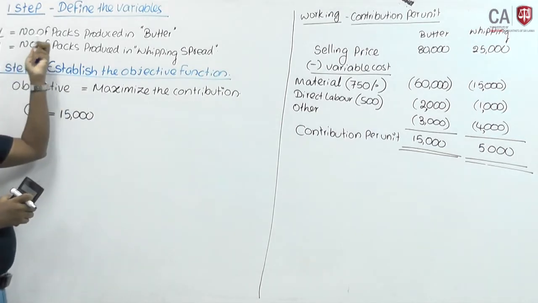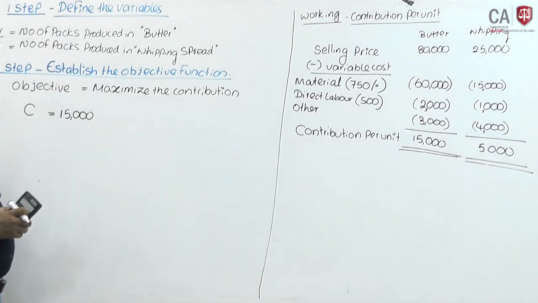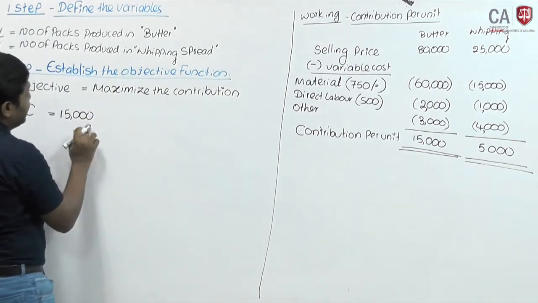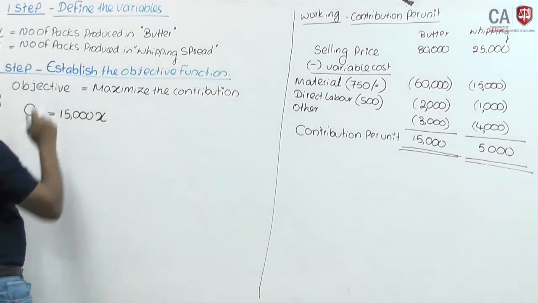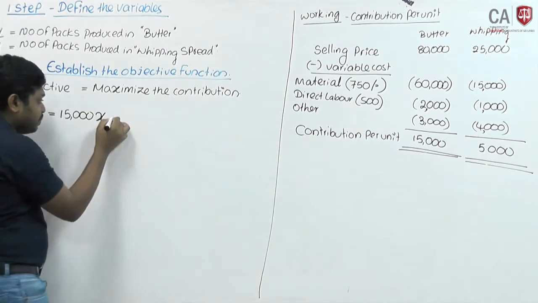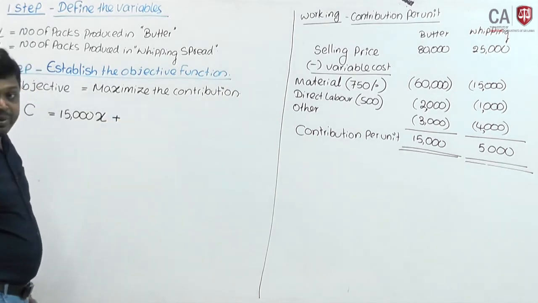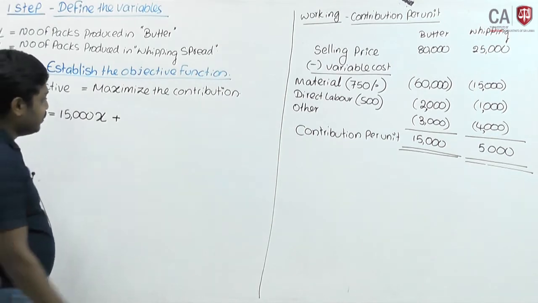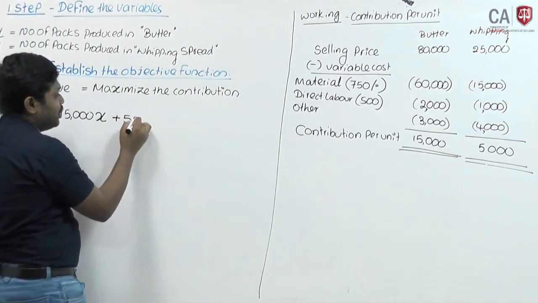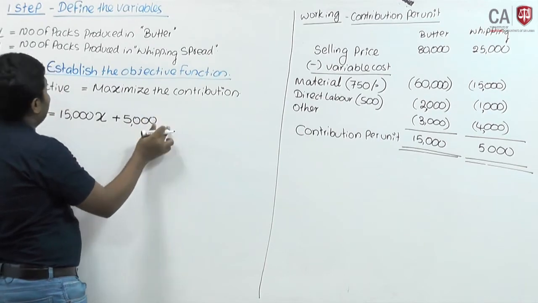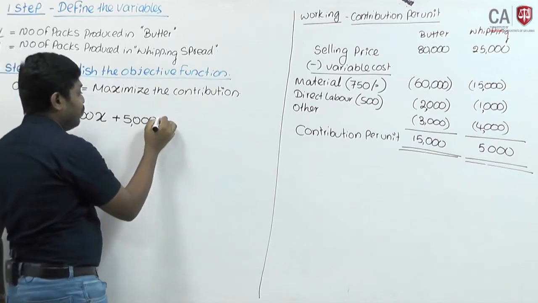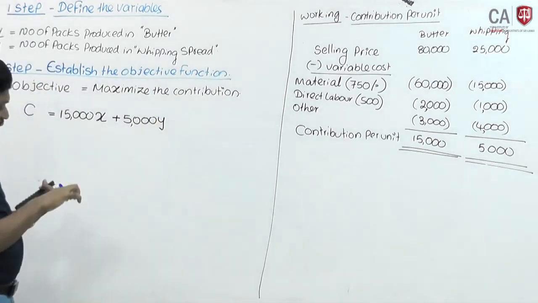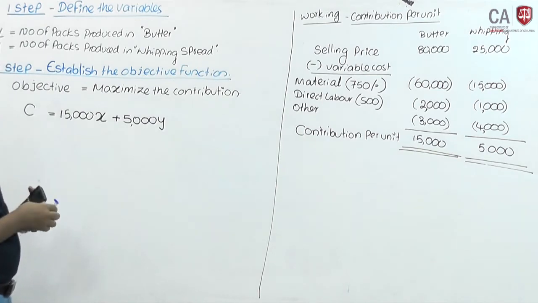If you know the number of packs produced in butter, then you can get the total contribution of butter. So this is multiplied: 15,000 into X, where X represents the number of packs produced in butter, plus whipping milk or whipping spread, which gives a contribution of 5,000. This is a contribution per unit. Then it should be multiplied into the number of whipping spread packs, that means Y. Okay, this is your objective function.